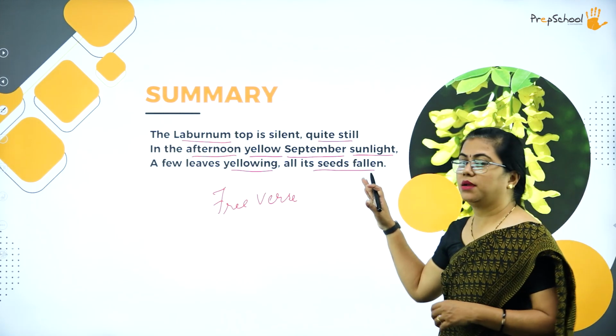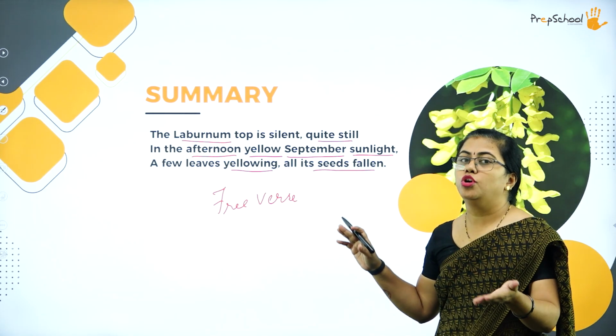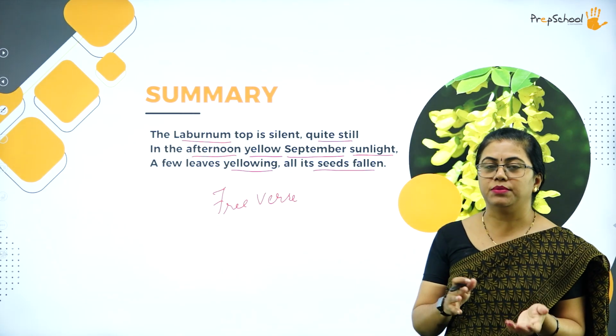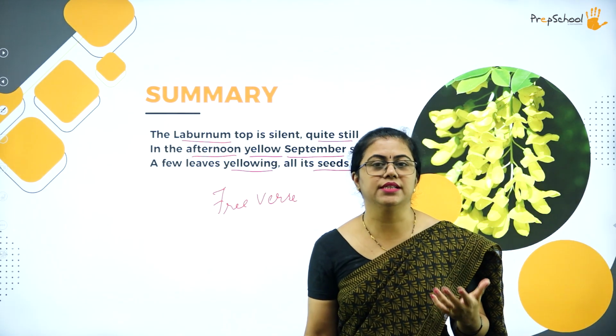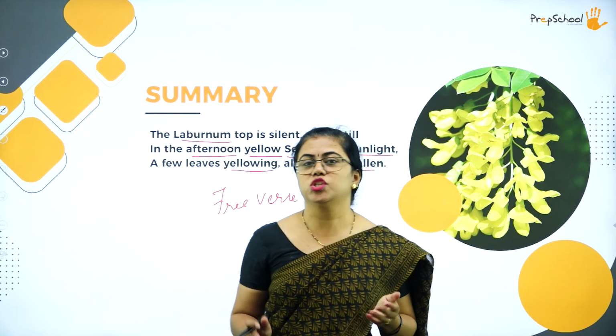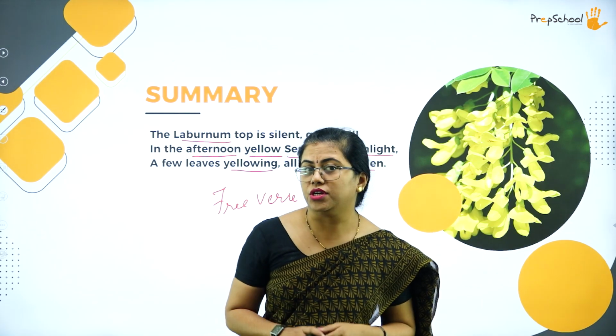And here there is a comparison, that is, yellow color is used to show that it is something related to silence, something that is death-like or something like that. So this is the summary of the first stanza.